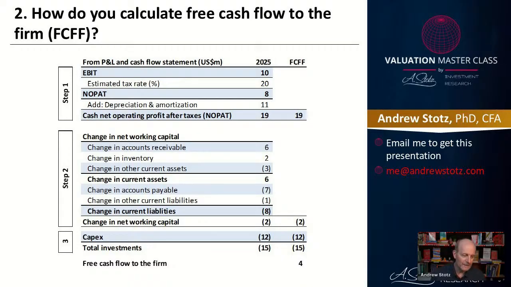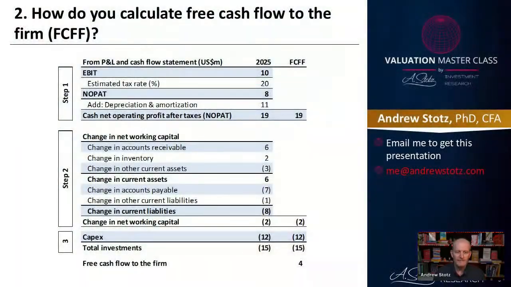Now, before we go on to the next step, I just want to talk a little bit about this one because it's important to understand that the change in net working capital in general is always going to be negative. You have to spend on inventory and accounts receivable if you give your customers credit. So you have to spend on these things. And so you can't say that that's not part of the ultimate cash flow. And this is where free cash flow of the firm is probably the best measure to use. And we use it in analyzing my own business, and I use it when I analyze other businesses. So this gives you just this idea of step number 2.